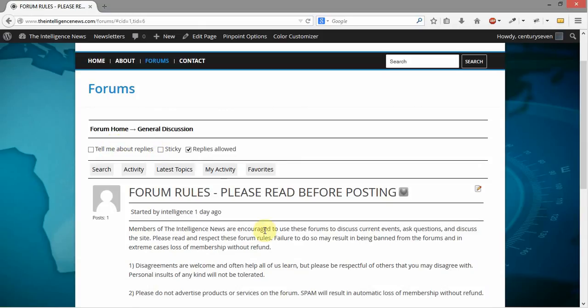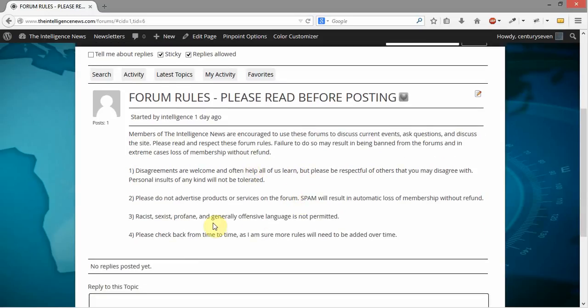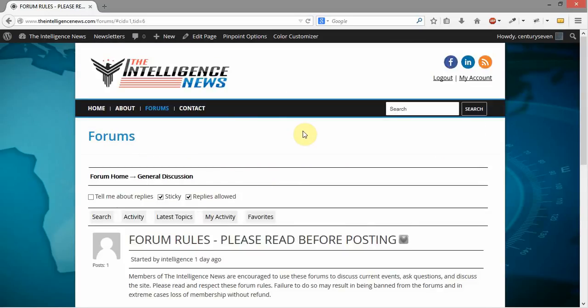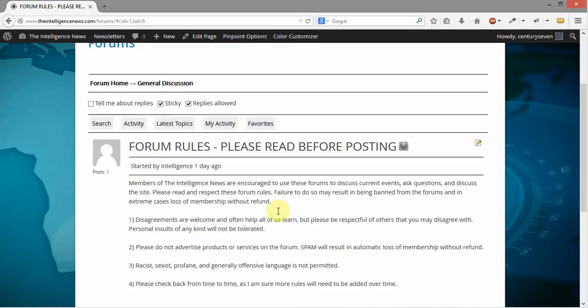Sticky will place this at the top and keep it at the top of the forum no matter what happens, whether anybody creates a new posting or not. I'm going to do that since it is forum rules, and we'll leave it sticky up at the top. And then this is whether replies are allowed or not. If you unselect that, people can read this, but they can't actually reply to it. And if you click over here, it says tell me about replies. What that will do is anytime anybody does reply, as long as replies are allowed, it will send an email to the individual that created the post, which was created by the intelligence account. So pretty direct and to the point as far as they go.